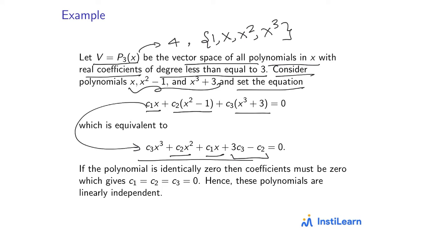Now this is a polynomial which is identically equal to 0. So all the coefficients must be 0, which gives us c3 must be 0, c2 must be 0, and c1 must be 0. Getting this linear combination equal to 0 forces the coefficients to be 0, so these polynomials are linearly independent in this vector space.